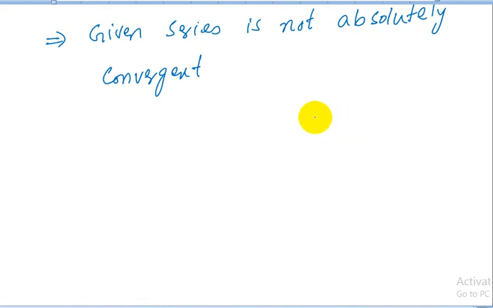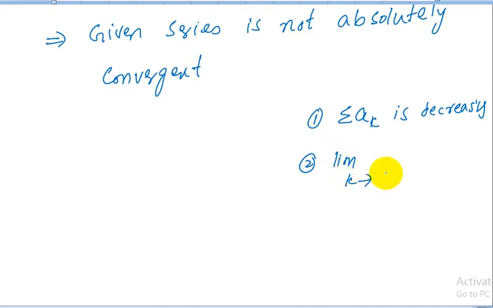First, we show that ak is decreasing, and in the second step we have to prove that limit k approaches infinity ak is equal to 0.